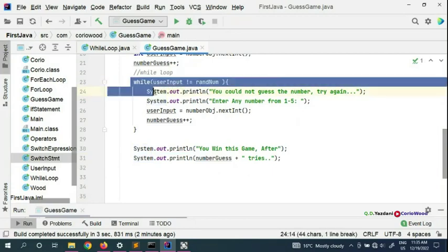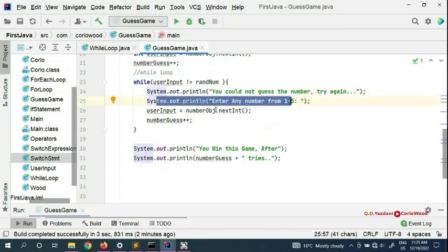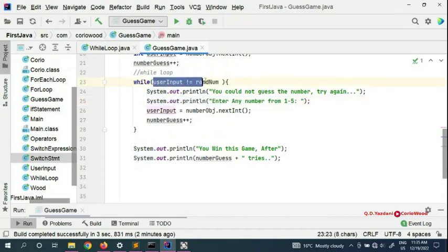But once you put a while, if whatever the user puts is not equal to the random number the computer generates, then the loop starts. Say from 1 to 5, if the user is incorrect, the computer checks this condition, and if it is not correct, it keeps on going until the user's number is correct.